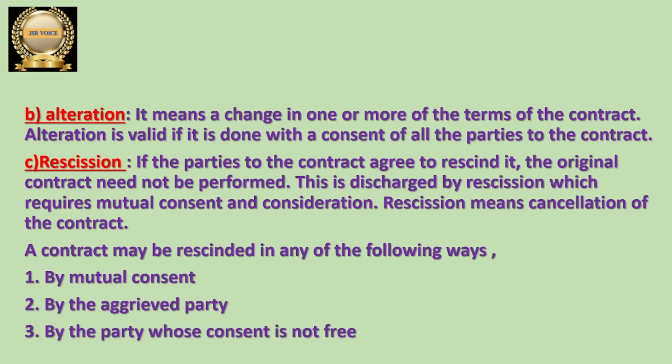The next one is by the aggrieved party. Here one party is not going to perform, and he makes the contract come to an end. The third one is by the party whose consent is not free. At the time of making the contract, if the party did not give consent freely, there was some force on him to enter into the contract, then we can say that consent is not free. Later on, he can rescind the contract by saying that he did not give his consent freely. So under these three cases, they are going to rescind the contract.